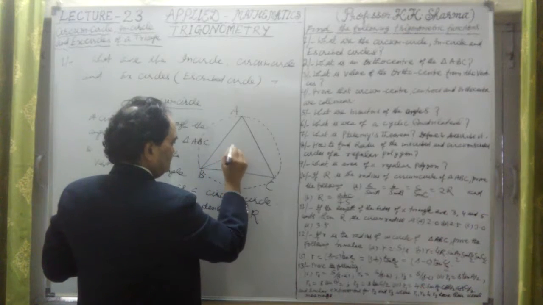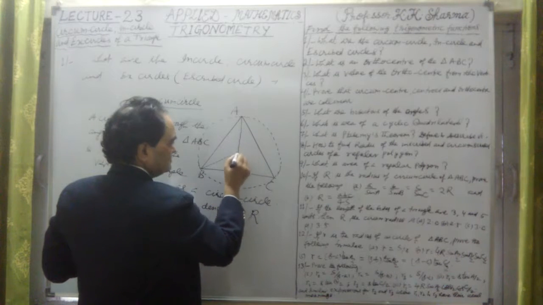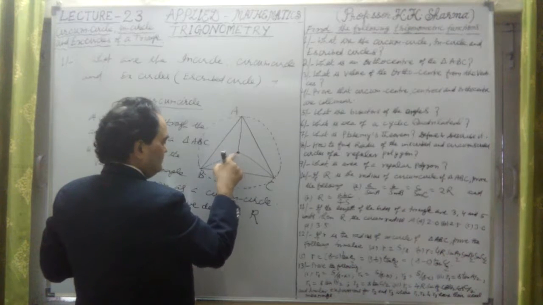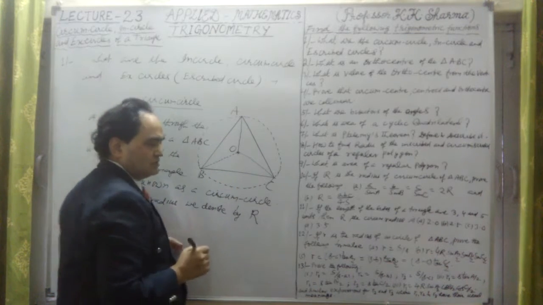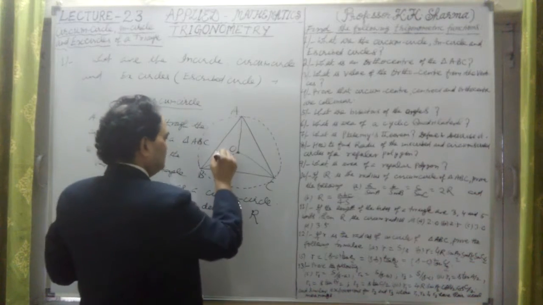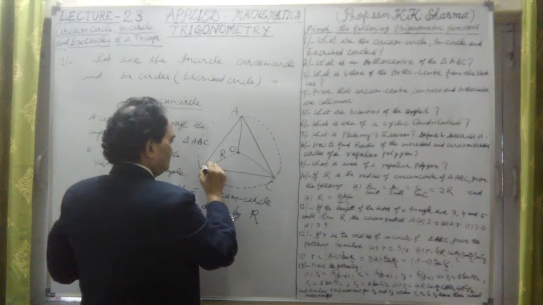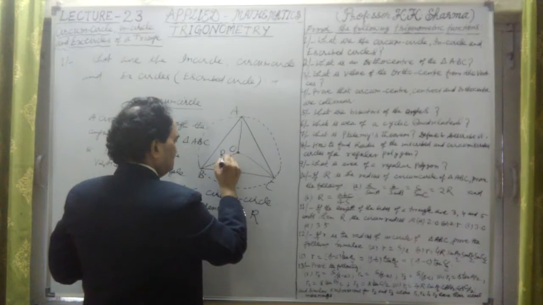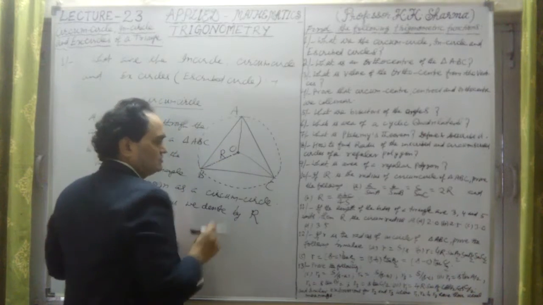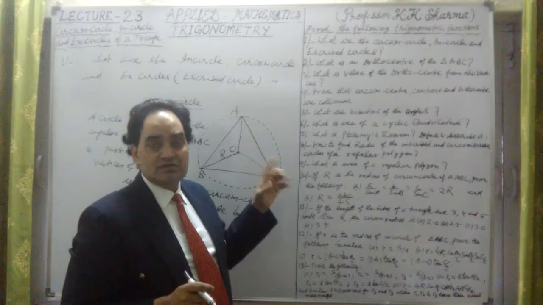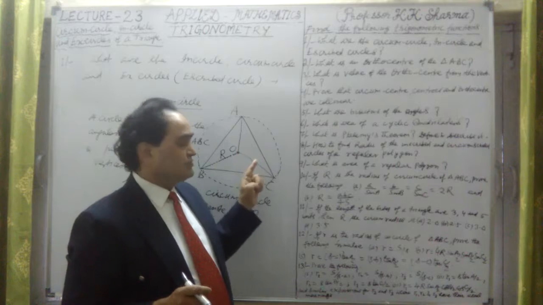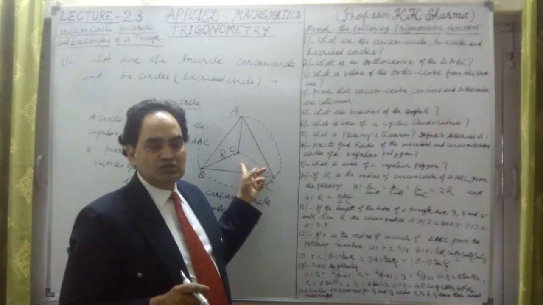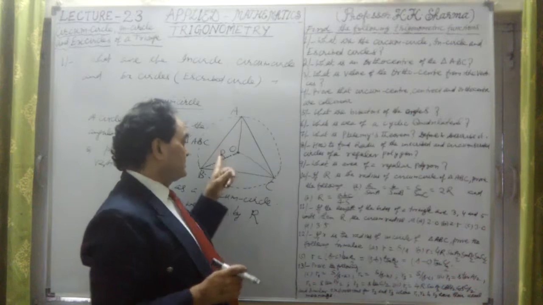Let me take this point here as the center, O. From this point we have to find out what OB is; suppose this is point O, with OB, OA, OC. This is known as the radius of the circle. This radius we have to find out, which I'll describe later, but before that let me describe how it is calculated. This radius is calculated, but we denote it by capital R. So this is known as the circumradius, or the radius of the circle, denoted by capital R.